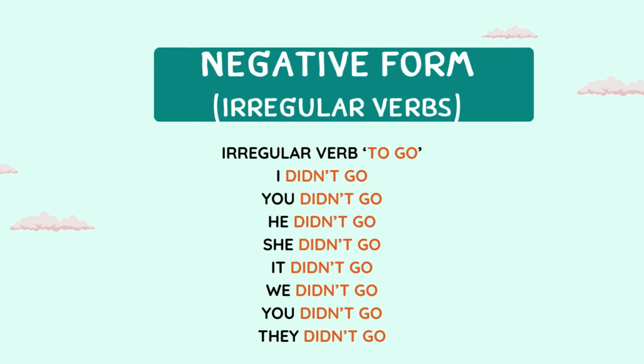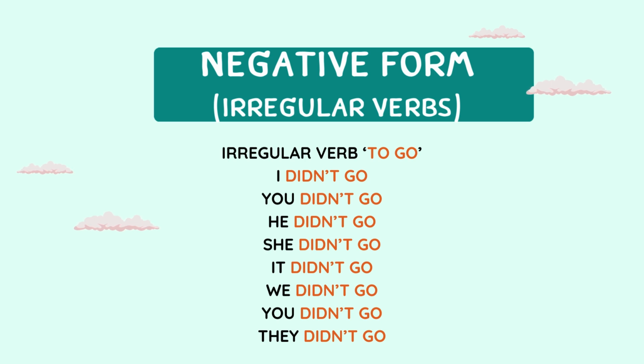And what about the negative form, the negative sentence in the past simple tense? To make a negative sentence in the past simple tense, you need to use didn't plus the verb in its infinitive form. So in the negative form, in the past simple tense, you do not need to use the past simple form, only the infinitive form. I didn't go, you didn't go, he didn't go, she didn't go, it didn't go, we didn't go, you didn't go, they didn't go. Didn't is the short form. For the long form, you use did not.